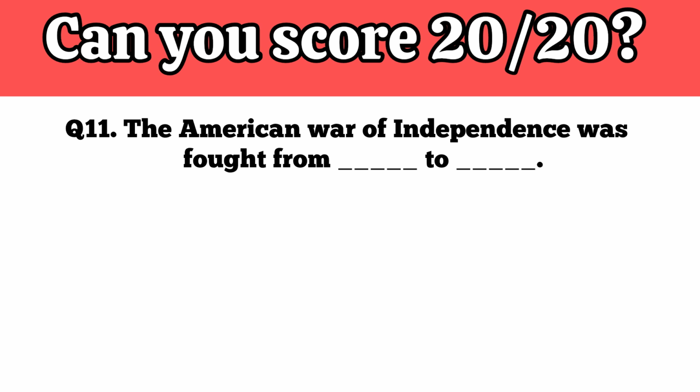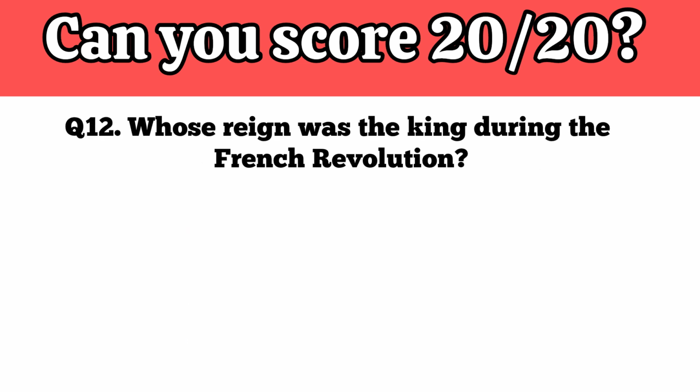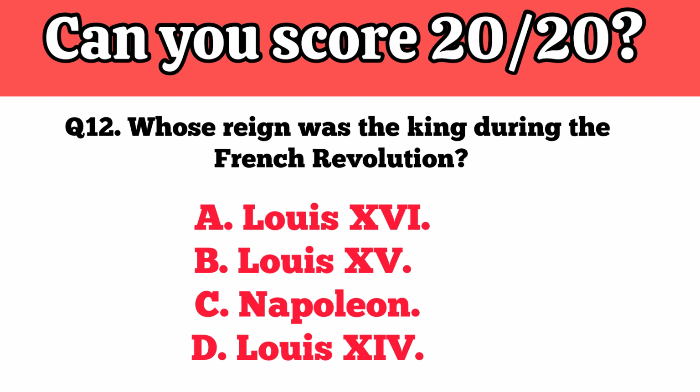The American War of Independence was fought from dash to dash. Your time starts now. From 1775 to 1783 is the correct answer. Whose reign was the king during the French Revolution? Your time starts now. Louis XVI is the correct answer.